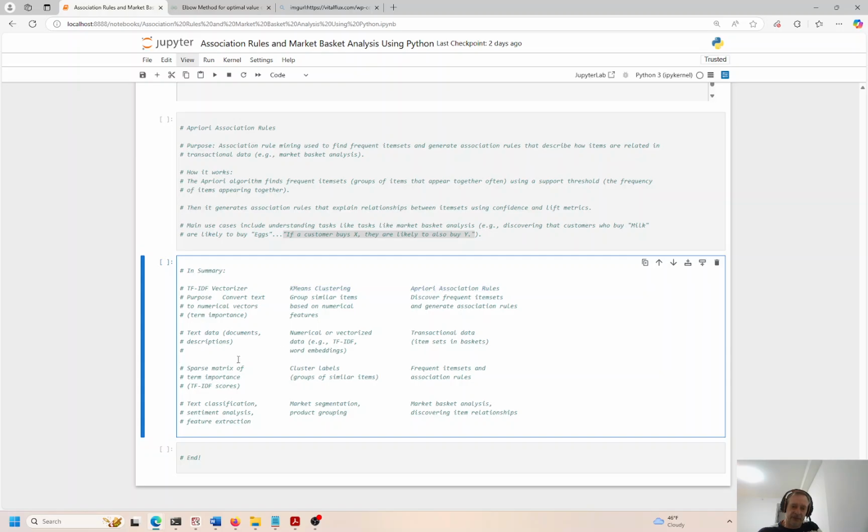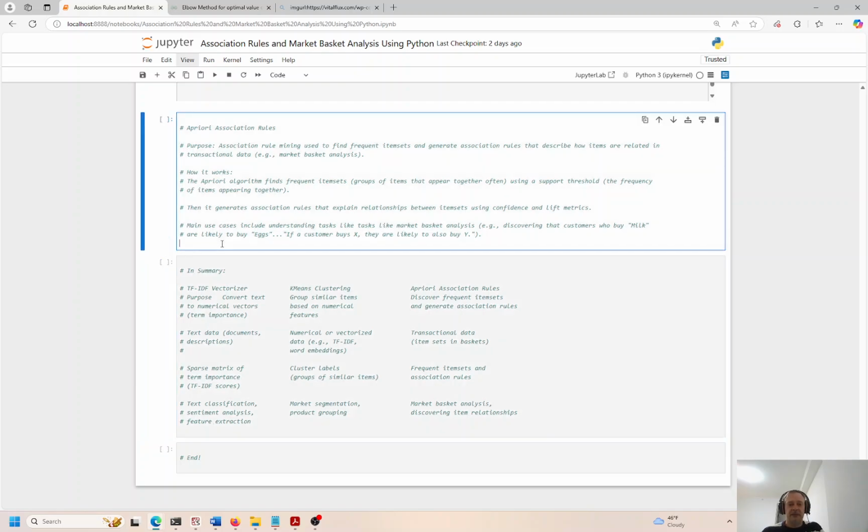I have all my notes down here. I'll leave it to you guys to go through this. I'm not going to walk through it and spoon feed everybody. I don't think that's necessary, but you have all the summary here of everything that happened above. So that's pretty much it, guys. I'm going to wrap it up in less than a minute here.